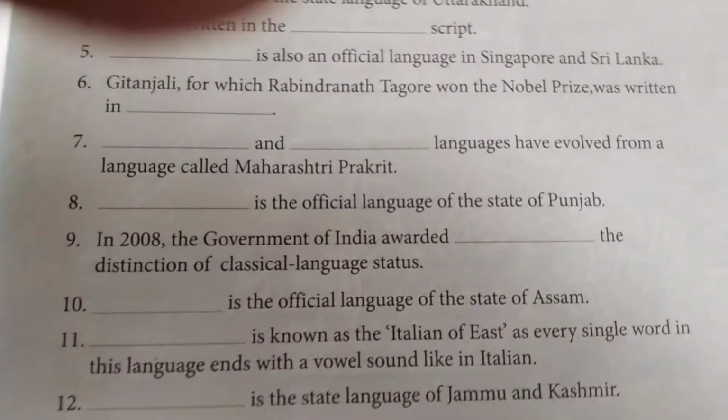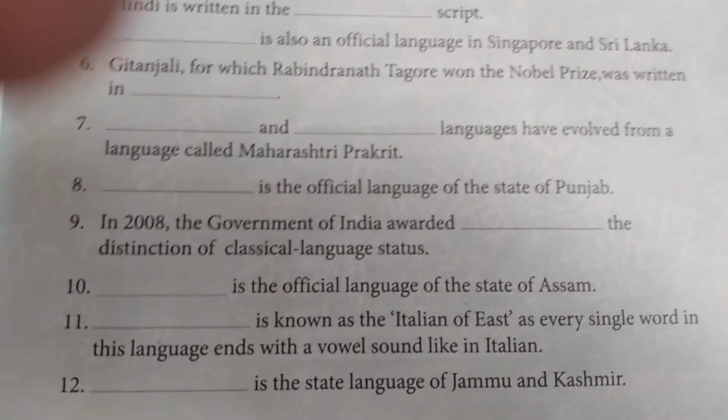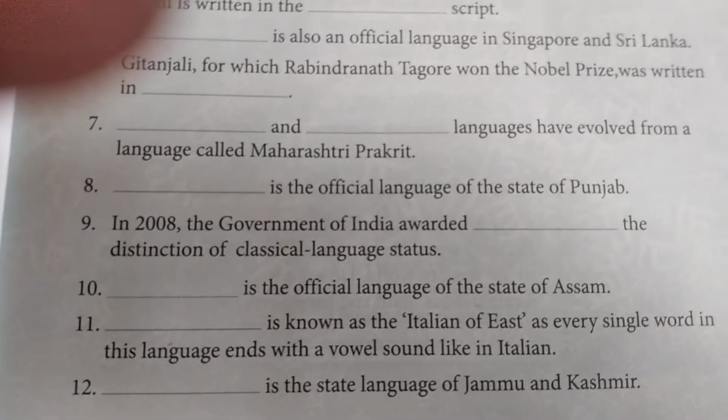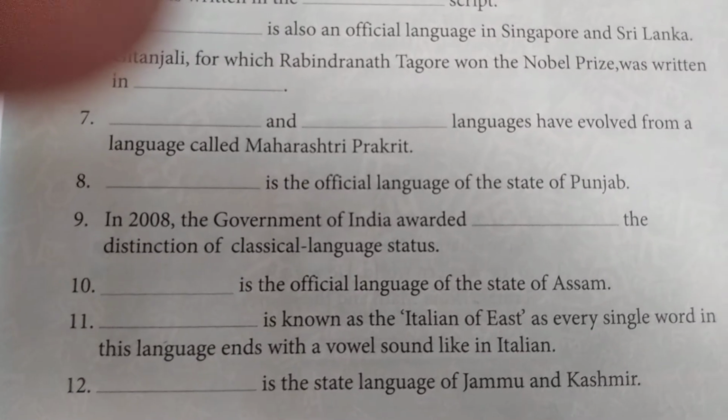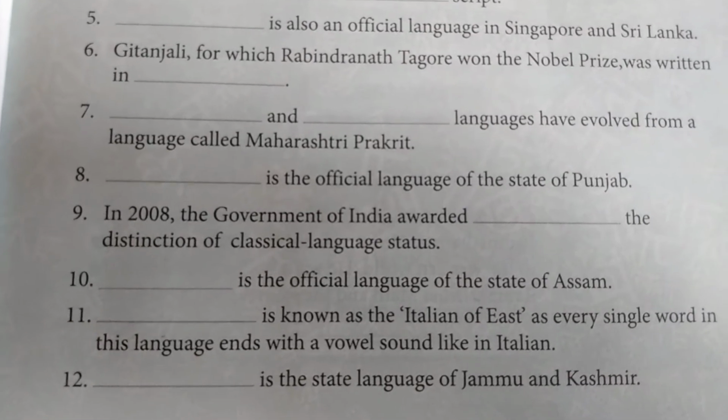And our next question is which is the official language of the state of Assam? Everyone knows that. Everyone can easily give the answer of this question. That is Assamese. The Assamese language is the official language of Assam state.